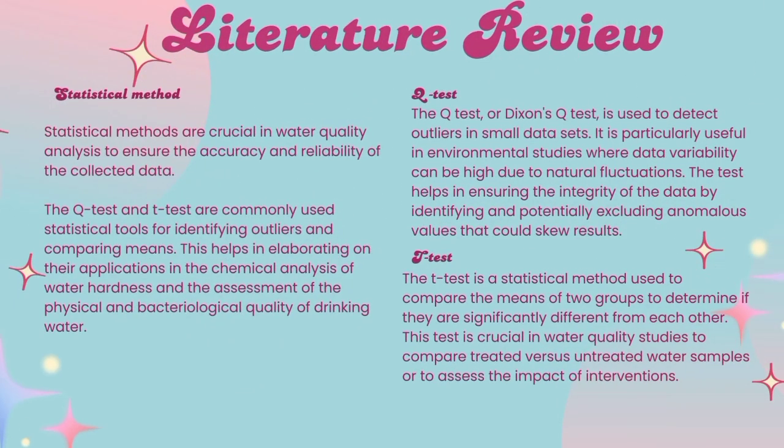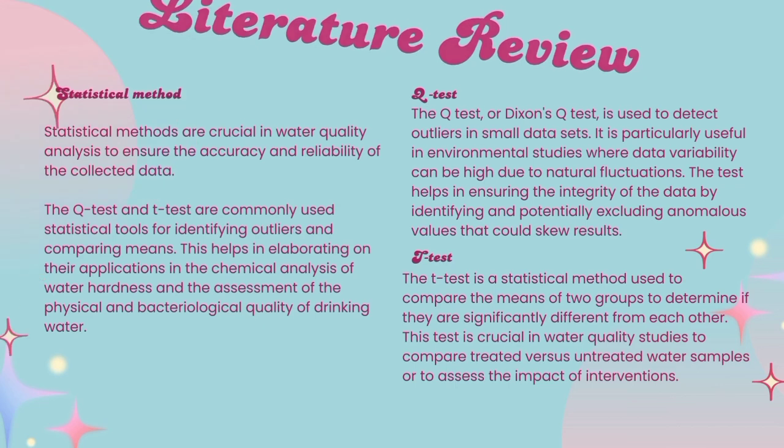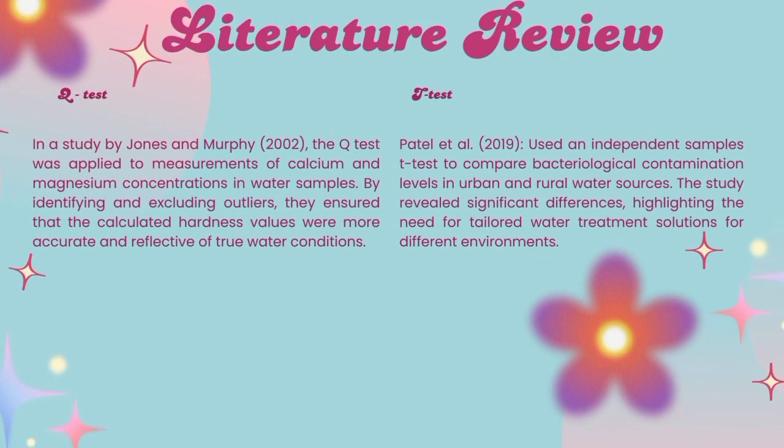Next, statistical methods are very crucial in water quality analysis to ensure the accuracy and reliability of the collected data. One of the tests that we should do is the Q-test and the T-test because they are very commonly used statistical tools for identifying outliers and comparing means. This helps in elaborating their application in the chemical analysis of water hardness and the assessment of the physical and bacteriological quality of drinking water.